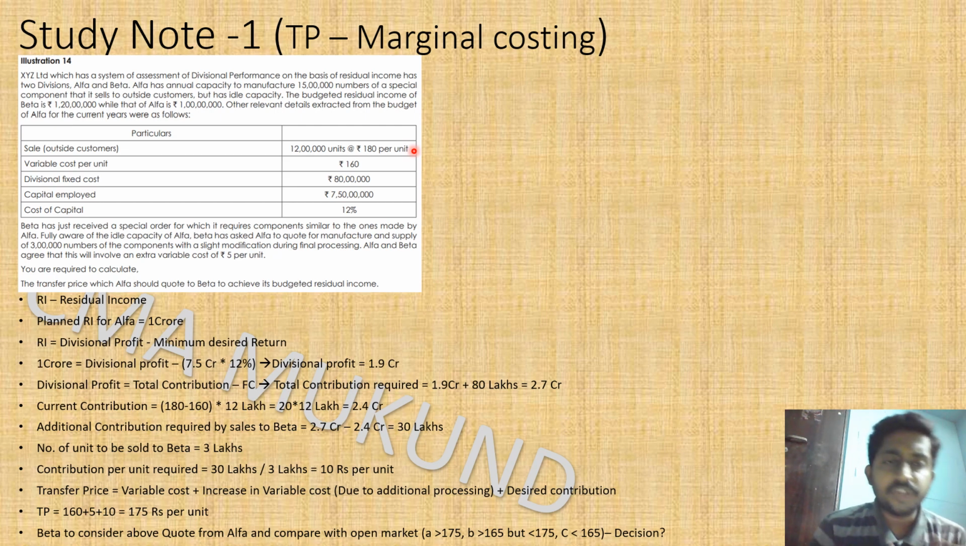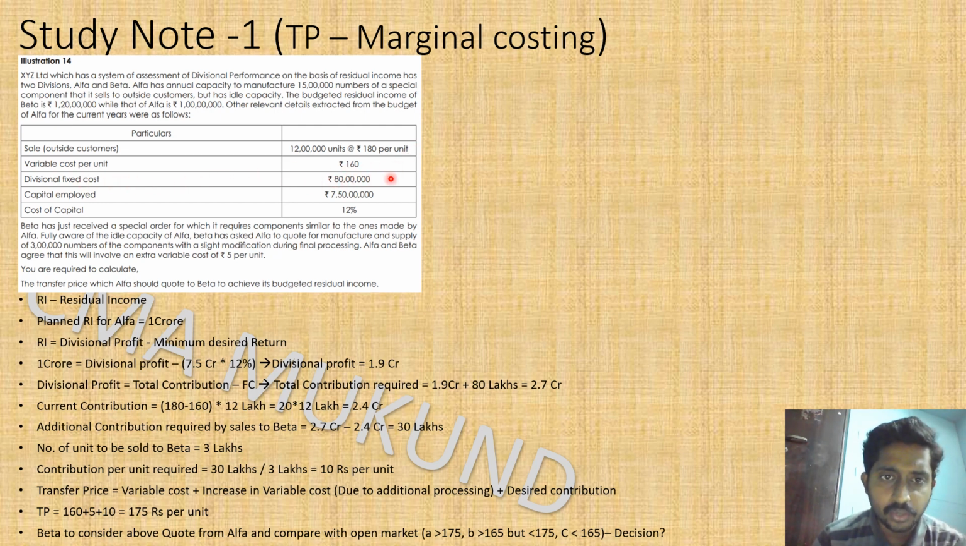So the two divisions are Alpha and Beta. The capacity of Alpha is given, and the residual income requirement for Alpha and Beta is also given. Other relevant details, sale of Alpha: some more details are given. The selling price is given, how many units are sold is given, what the variable cost is is given, and the divisional fixed cost.